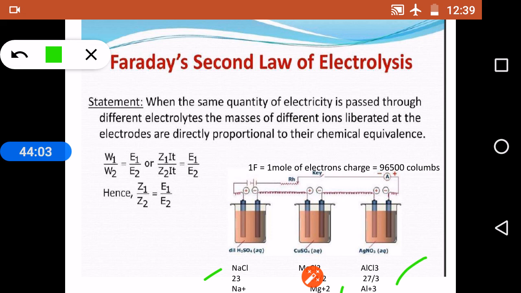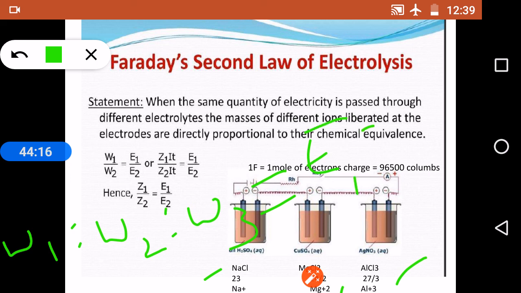So we can say that W1 is to W2 is to W3 equals E1 is to E2 is to E3. So E1, E2, E3 represent their equivalent weights. So we can write like this.